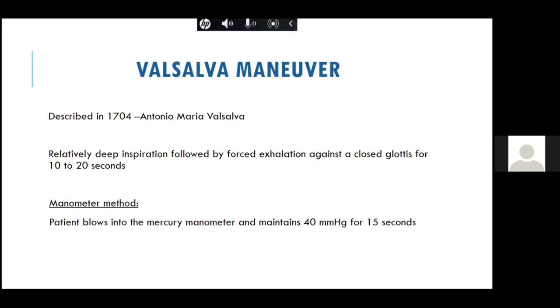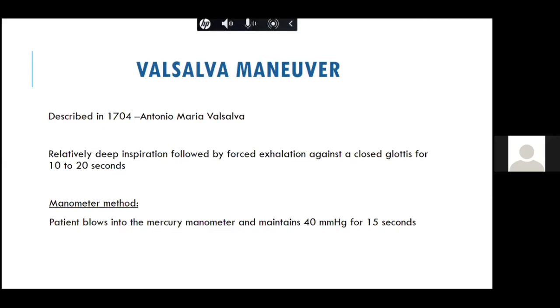Whereas in VSD and PDA, we know that the blood in VSD goes directly from the LV to the RV. So the RV is only a conduit. RV is not the main chamber. RV is only a conduit in a patient with VSD. So the RV just carries the blood from the LV and into the LA and the LV. So once the LA and LV become volume overloaded, the patient starts getting symptoms. So VSD and PDA usually present early, and ASD is a delayed presentation.